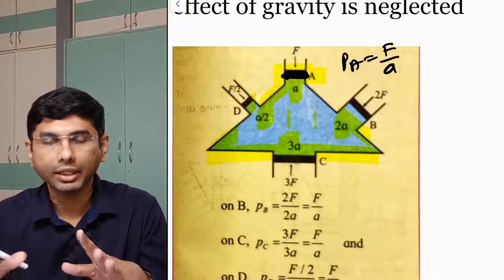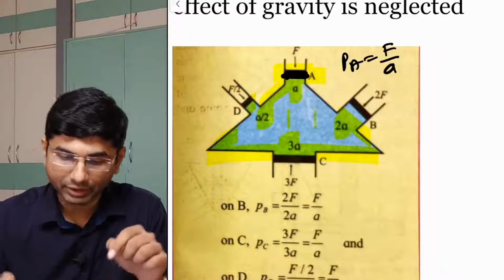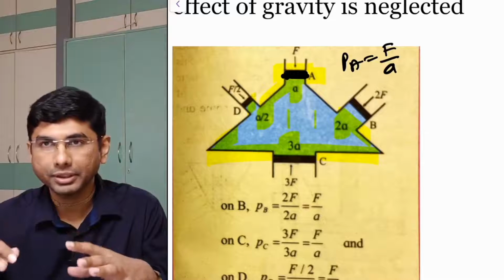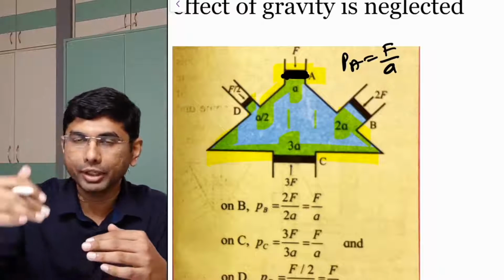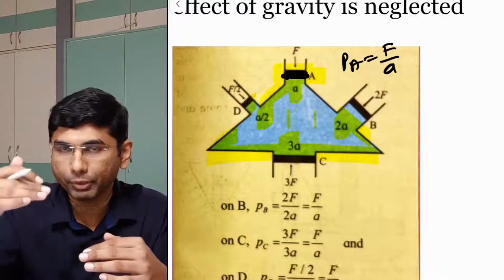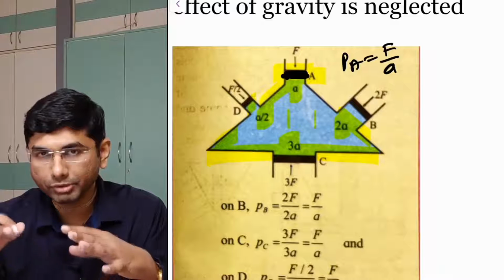Now the walls are solid and they cannot move. But A, B, C, D are pistons, and when you apply force on A, it will go down, because you are putting a force on it, and because of that force there is some motion which pushes it down.